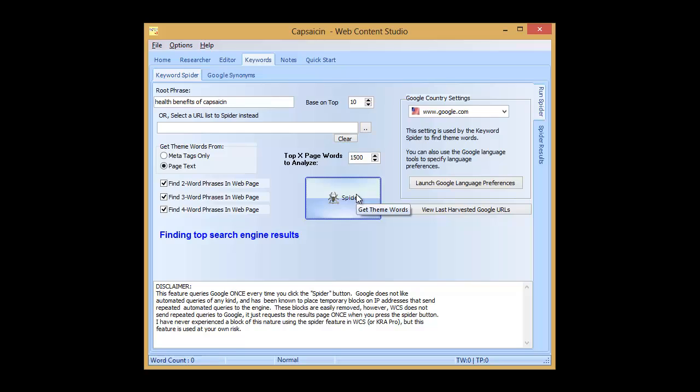Basically what will happen now is it'll go and get the top 10 search results, and it'll look for the words and phrases on those top 10 pages that rank for health benefits of capsaicin, and you can see it's downloading the pages now. I'm just going to pause the video until the results are back.